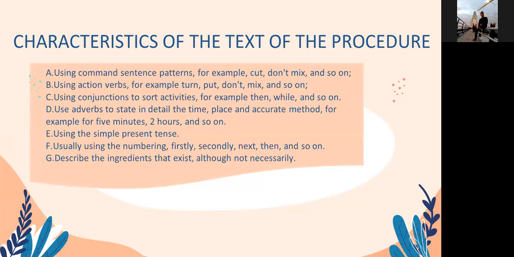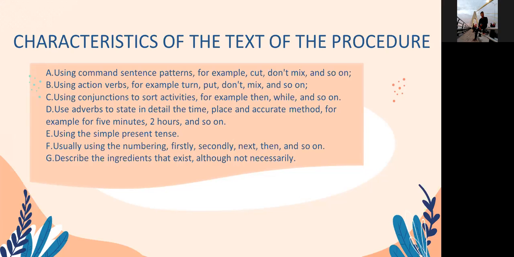Characteristics of the procedure text. A. Using command sentence patterns, for example, cut down meats and so on. B. Using action verbs, for example, turn, put down meats and so on.